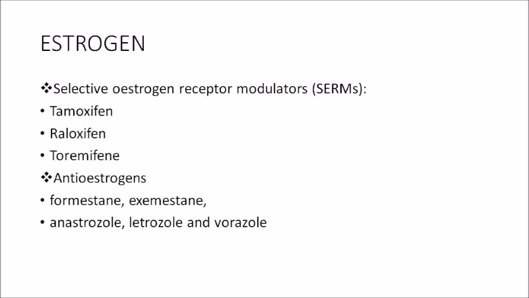Then you have anti-estrogens. Anti-estrogens are the stanes and zoles. The stanes are formestane and exemestane. Then you have the zole drugs: anastrozole, letrozole, vorozole. So anti-estrogens are stanes and zoles. Selective estrogen receptor modulators are tamoxifen, raloxifene and toremifene.